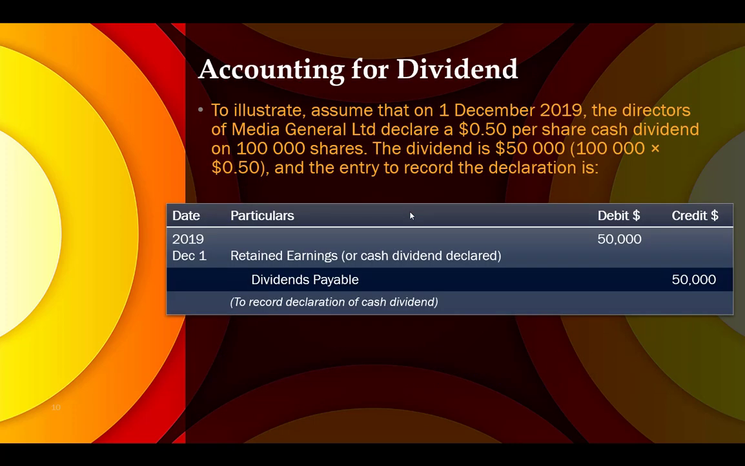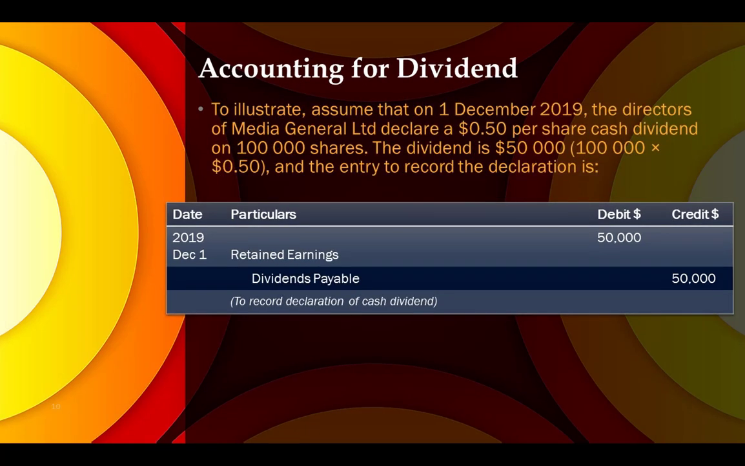Okay, so look into the illustration. Assume that on 1st December 2019, the directors of Media General Limited declare 50 cents per share cash dividend for 100,000 shares. So the dividend declared will be 50,000. So take note, it was declared on 1st December. So our journal entry will be debit retained earnings or cash dividend declared and then credit dividends payable. Okay, 50,000.